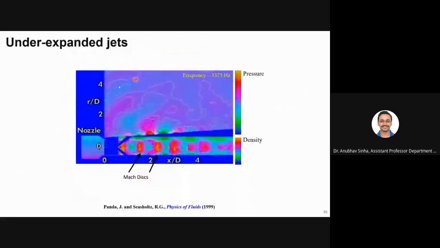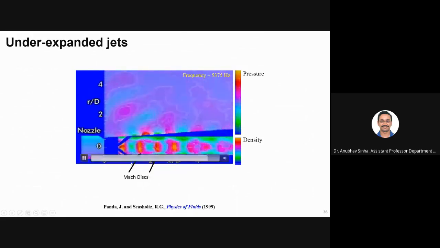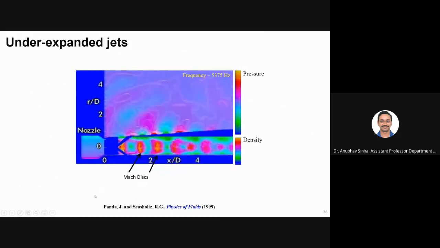Let me show you one video also. This is actually from a NASA report, from this particular paper I have downloaded. What you see here is that these points are actually normal shocks. This video shows how vortices interact with shock. Because of these vortices, the shock cells oscillate.